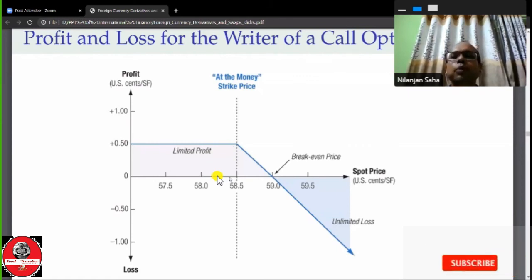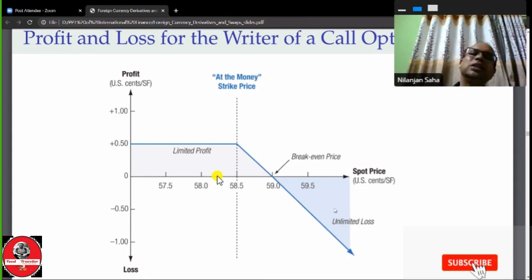But when the spot price moves up, for example, this is the break-even price. Break-even price means, for the writer, the strike price plus the premium. This is the break-even price for the writer. And if the spot price moves further and further, there will be unlimited loss.